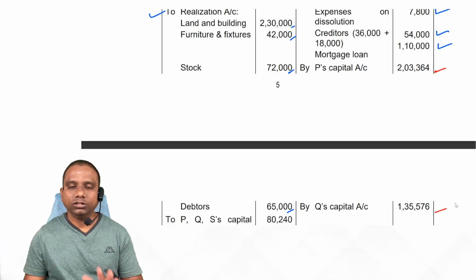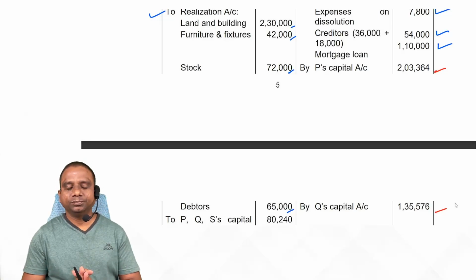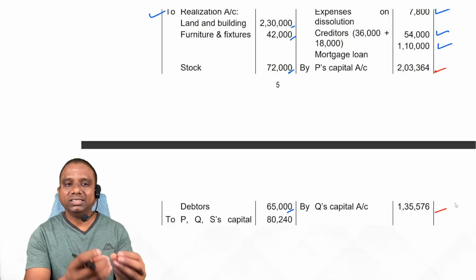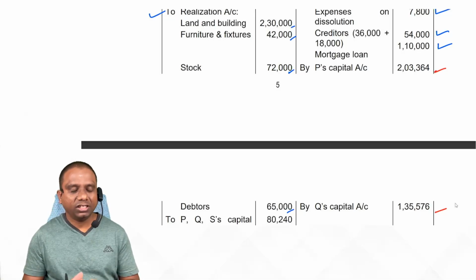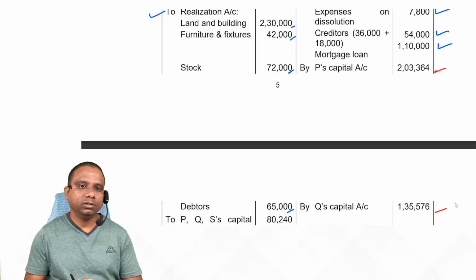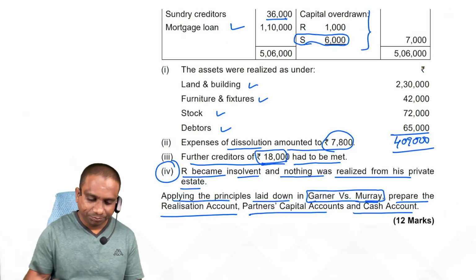This is our dissolution. If you get this type of problem now, then it becomes easy. Yes or no, students? But mainly focus on dissolution of partnership. These two aspects: realization account, partners' capital accounts, and cash account. At the same time, focus on bill distribution also. Is it clear, students? That's it. Next one.